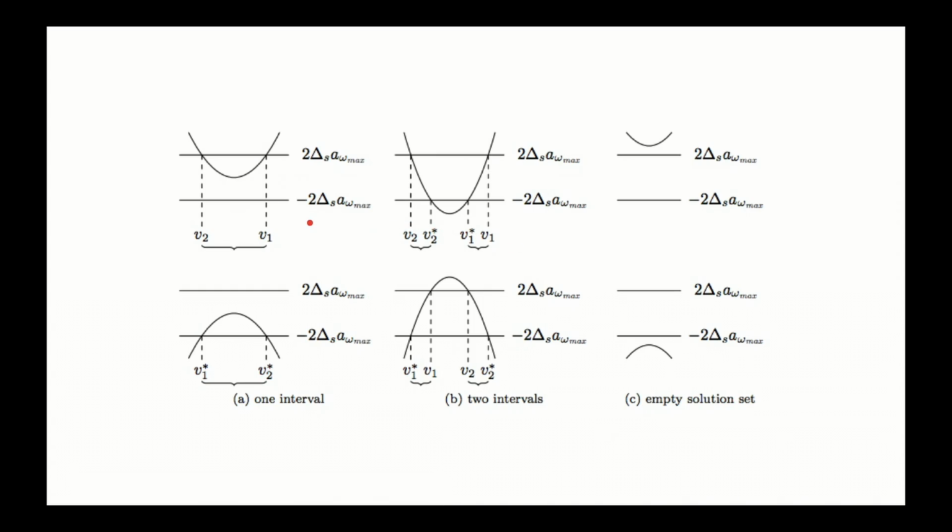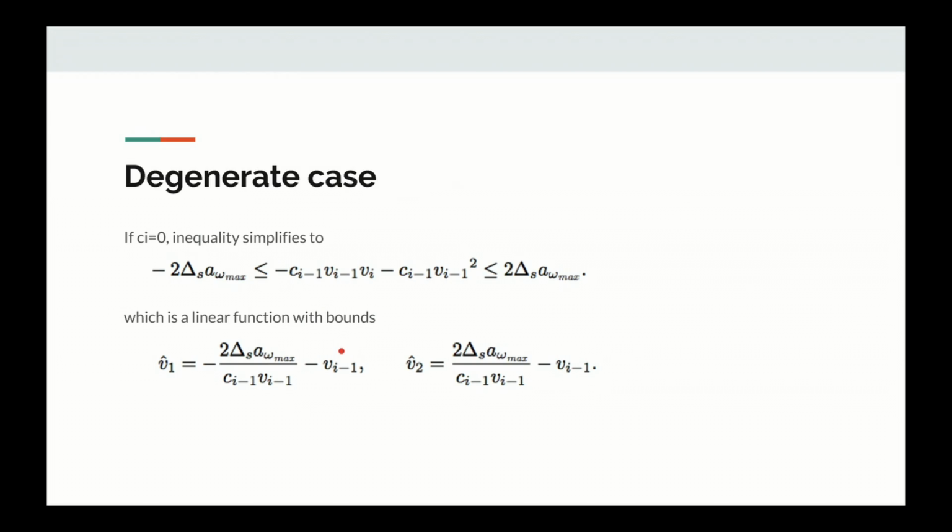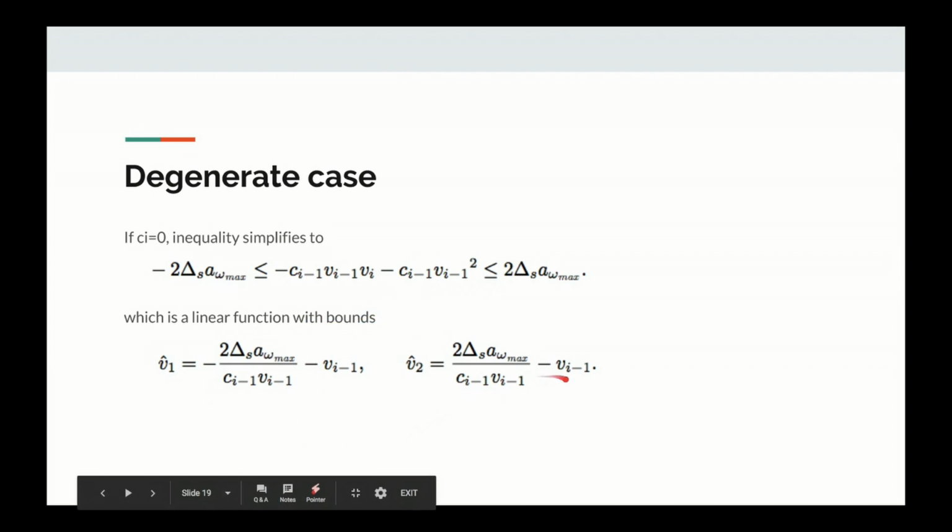That inequality describes one of these 6 parabolas. The top 3 are when the curvature is greater than 0, the bottom 3 for when the curvature is less than 0. The intersections are where either the maximum or the minimum angular acceleration are being used. There's one degenerate case when the curvature at the point is equal to 0. When we do some substitution, the inequality simplifies to this right here, which is a linear function whose bounds are these 2 points.